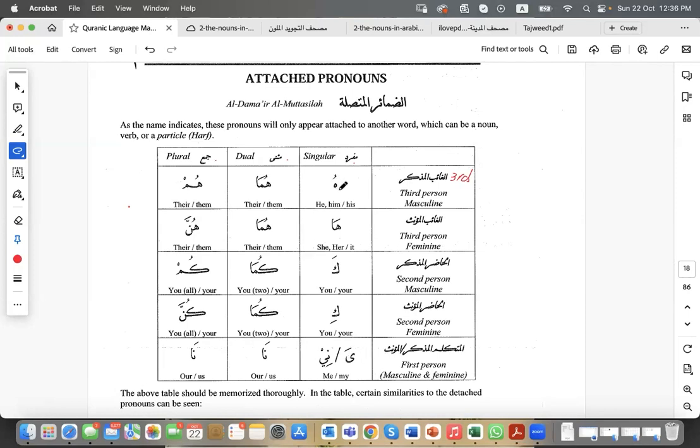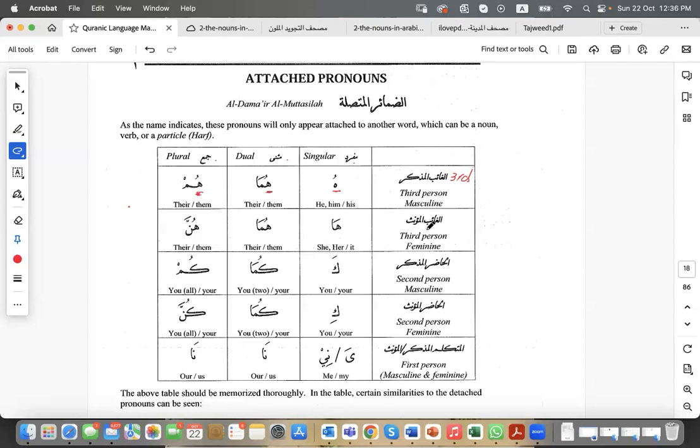If we're talking about third person masculine, if it's singular, it's going to be ha with a dhamma. If it's dual, it's going to be huma, ha with a dhamma, and then mim with a fatha and alif. If it's plural, it's going to be hum. So as you can see, so far it all starts with a ha: hu, huma, hum.